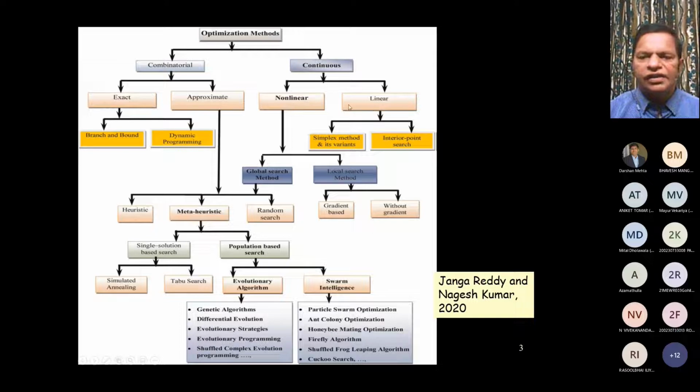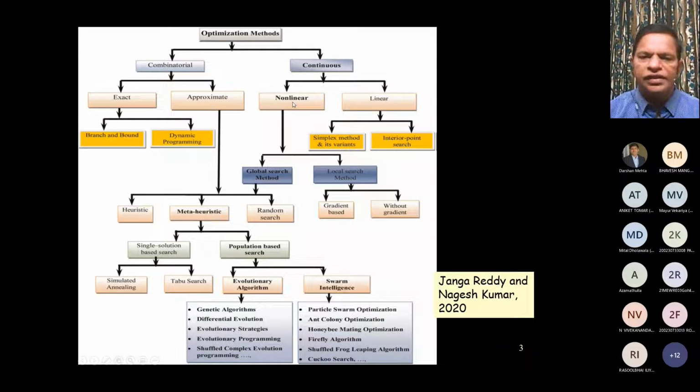When we talk about linear, one of the most popular optimization algorithms is linear programming, which is solved through the simplex method and many of its variants, like the revised simplex method, Gaussian projection algorithm, or Karmarkar's algorithm. They are all basically used for solving linear programming problems, and also for interior point search algorithms, especially Karmarkar's algorithm. That's one aspect of continuous optimization.